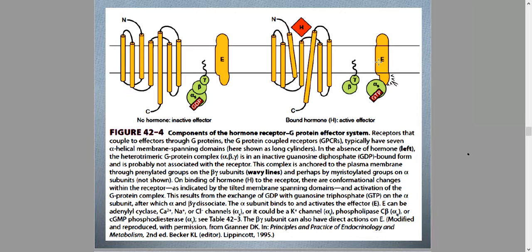In the case of hydrophilic hormones, the effector molecule can be enzymes like adenyl cyclase. Right, it can also be channels for ions, calcium, sodium, chloride, or potassium channels, right? May also be other enzymes like phospholipase or phosphodiesterase for cGMP.